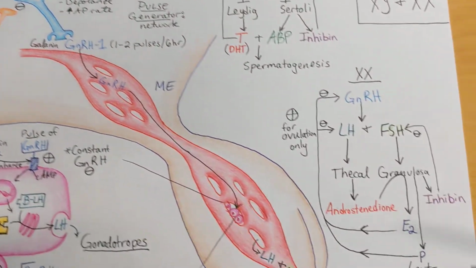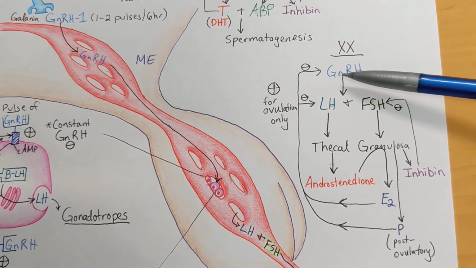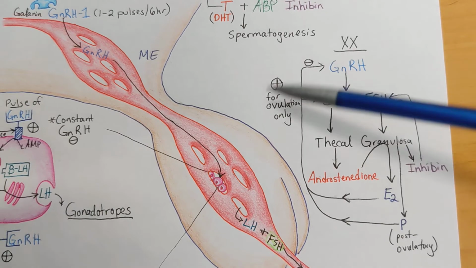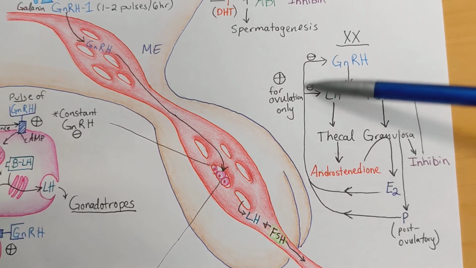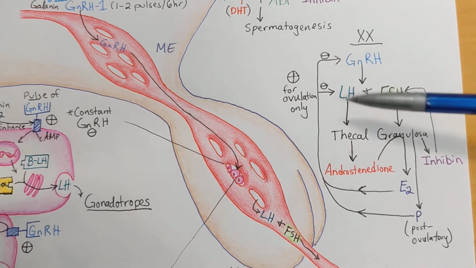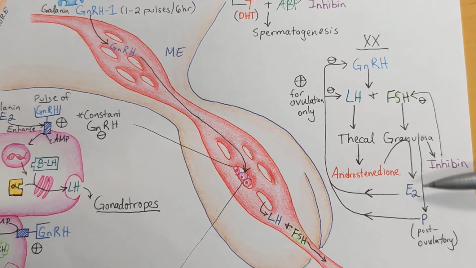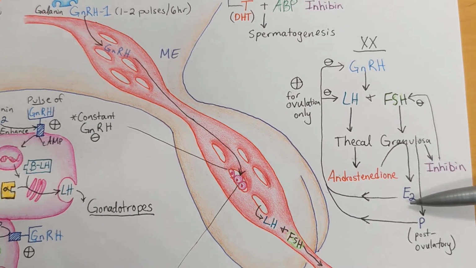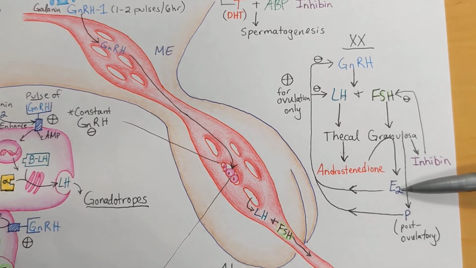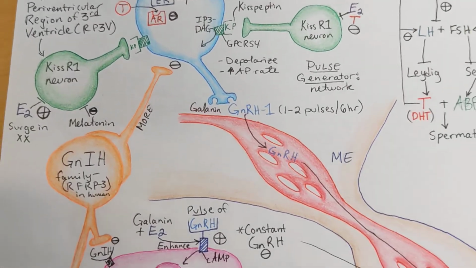Now, during the mid-cycle surge of the female, so right before ovulation, this negative feedback essentially reverses and is acting as positive feedback. And so there's some threshold level of estrogen that reverses this process. And while this isn't completely understood to my knowledge, there are a few things that we do know about this reversal of the feedback. Okay.